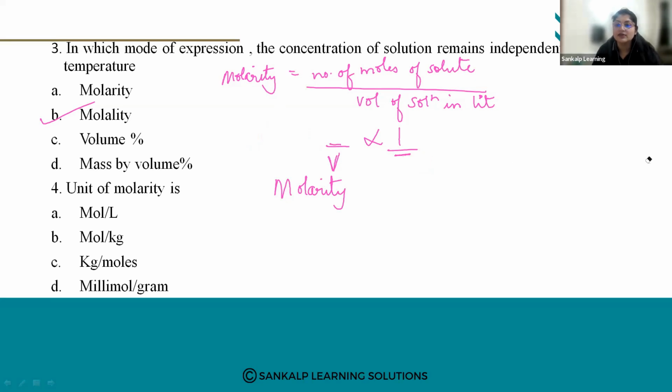If you decrease the temperature, molarity will increase. So it is inversely proportional and it will vary with temperature. So molarity is dependent, and this option is ruled out.